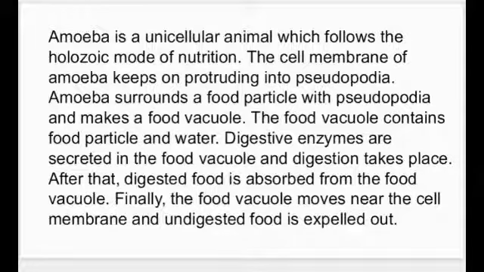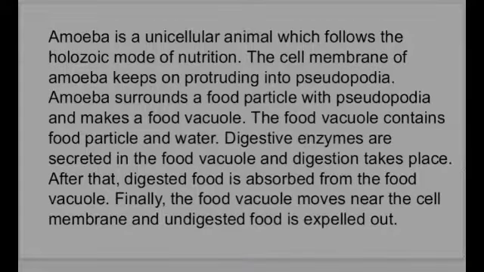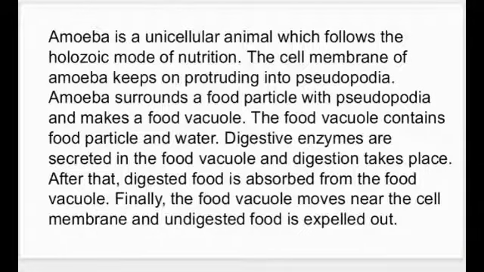Okay, students? So now this is all about the nutrition portion. Now, in the next video we are going to see a clip on how the stomata are closing and opening. It is no doubt going to be a short video, maybe of 5 or 6 minutes, but it will be very, very interesting. So don't forget to see my next video, which is going to explain to you the opening and closing of the stomata.